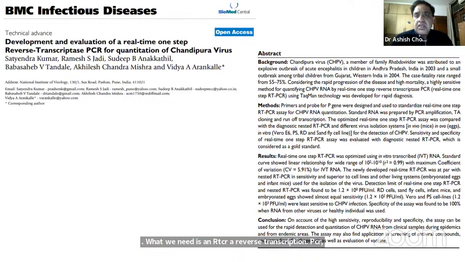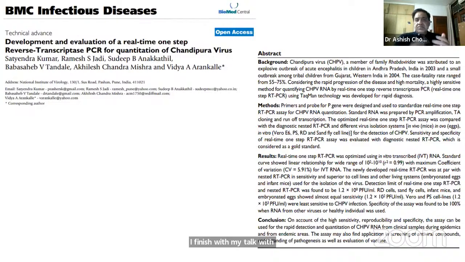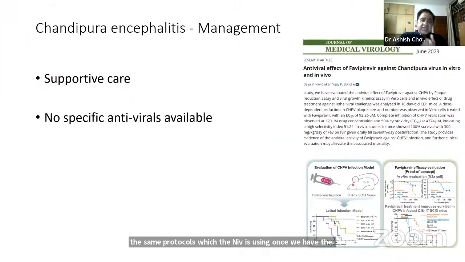I finish my talk with this paper, which shows that NIV Pune standardized PCR from various genes, and they found the P gene to be very suitable. We'll be using the same protocols which the NIV is using once we have the primers and probes ready in our lab. Treatment management is supportive care.